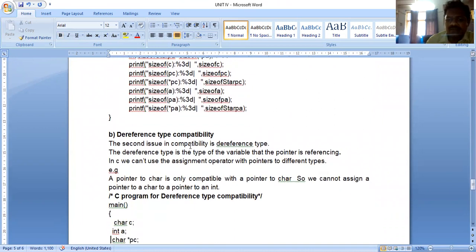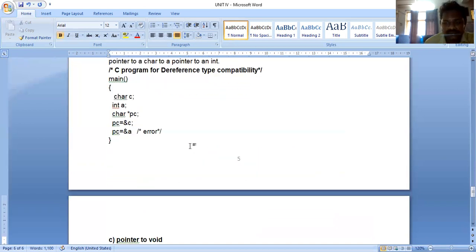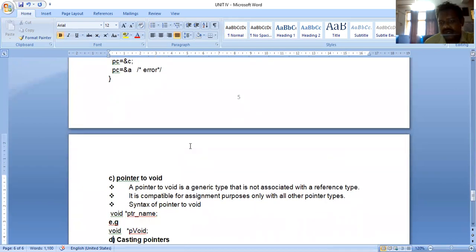Next, dereference type compatibility. What is dereference type compatibility? If I want to store a character variable's address, I can use a character pointer variable. So whatever the type of the variable, that type of pointer I have to take to store the address. That is the dereference type compatibility. Next, pointer to void, just for assignment purposes, it is a generic type. A void pointer can be assigned to any type of pointer variable, character, integer, floating. You can use pointer to void.